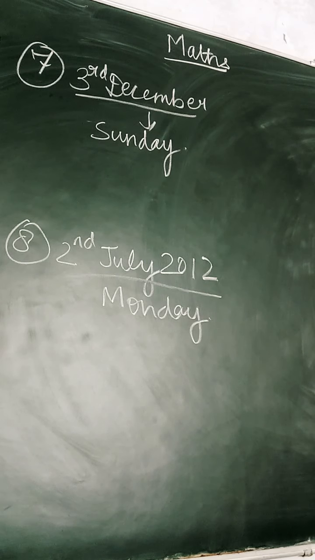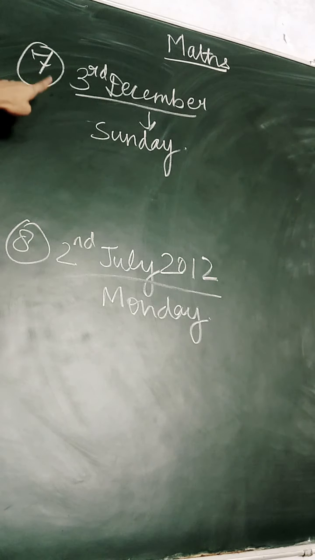Now just remember one thing, that if you are asked that the same day will be repeated on which date, then how you will find it out? You will add 7 to it. Why? Because every same day is repeated after every 7th day. In a month, same day is repeated after every 7th day.